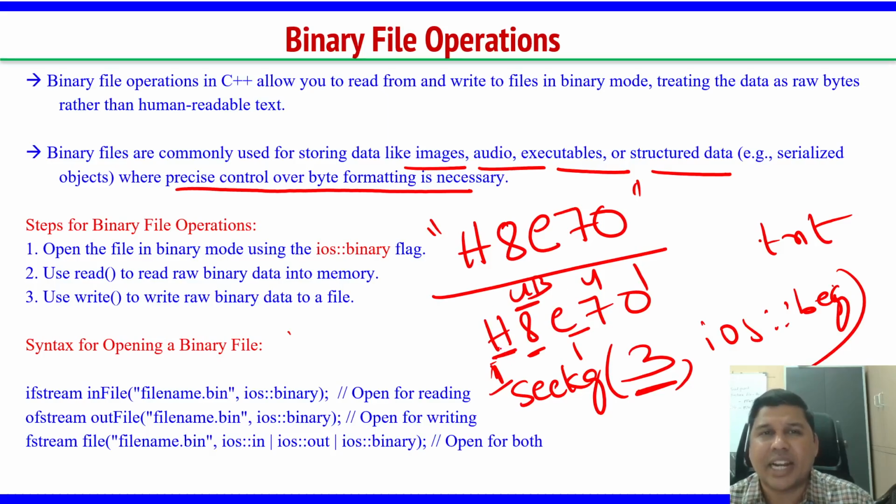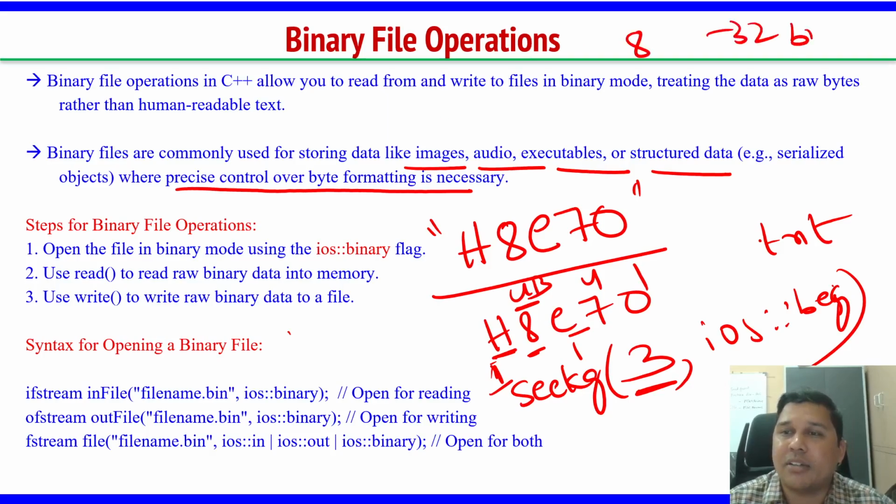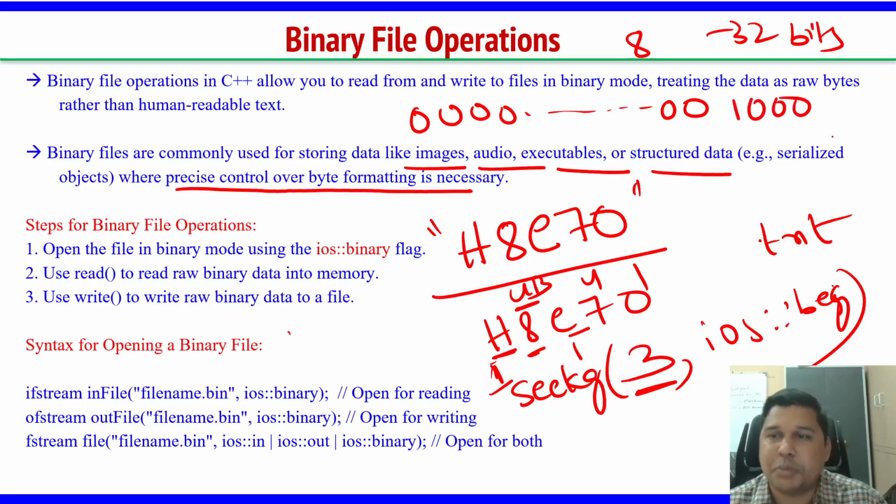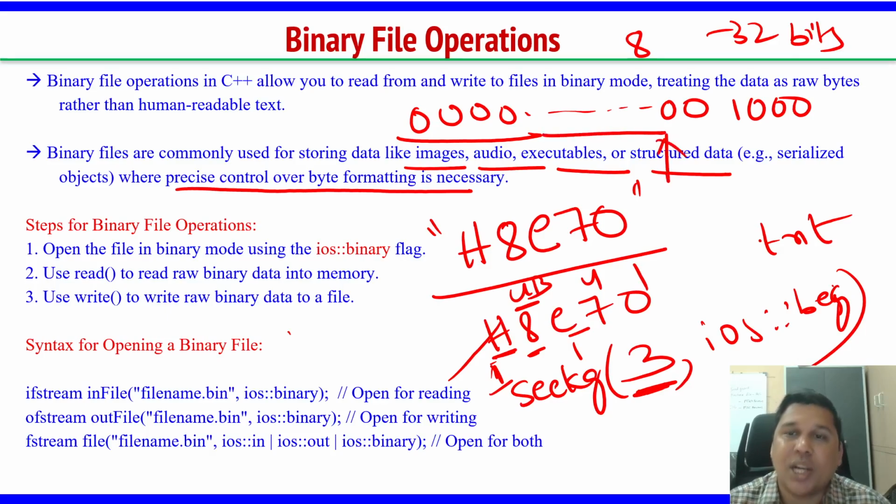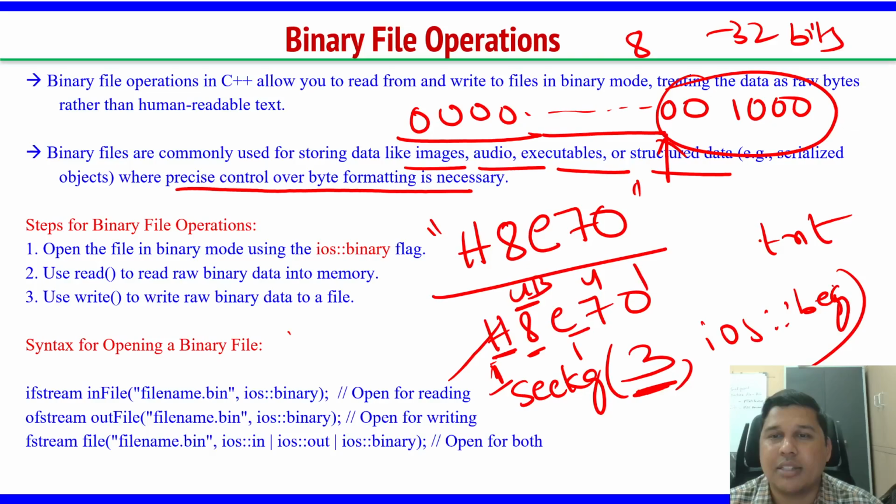So if I print the content at that location, it is not proper, because 8 is stored in 32-bit format. It will be all zeros, and at the end I will have 1 0 0 0. This is my 8. So when I seekg 3 bytes, the first byte is gone by H, the second byte by 8 zeros, and the third byte by another 8 zeros. After that my location will be pointing there, so when I print that value it may not give a proper value. There is a chance of mismatching, not giving proper data, because that number may be a very large number.